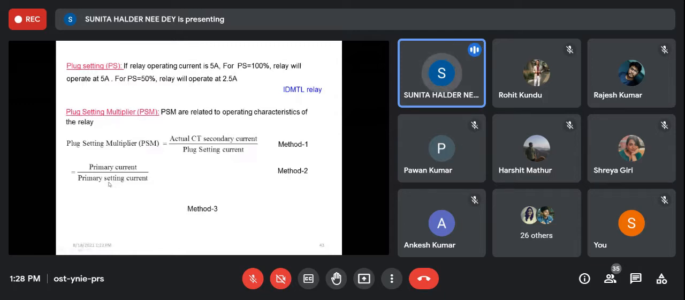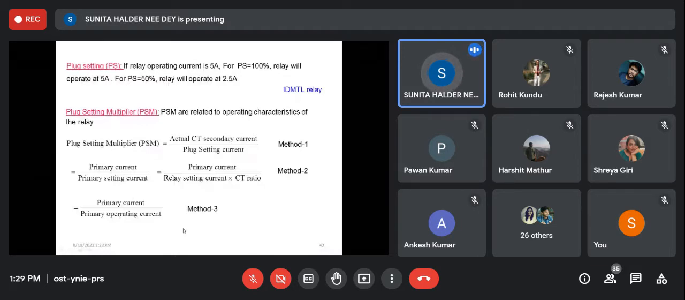Lastly, primary current by primary operating current. Say the primary current is 2000 ampere during fault, and the primary operating current is 200 ampere. The relay will operate at 200 ampere. So at the moment of fault, the plug setting multiplier will be 2000 by 200, that is 10. In that way.